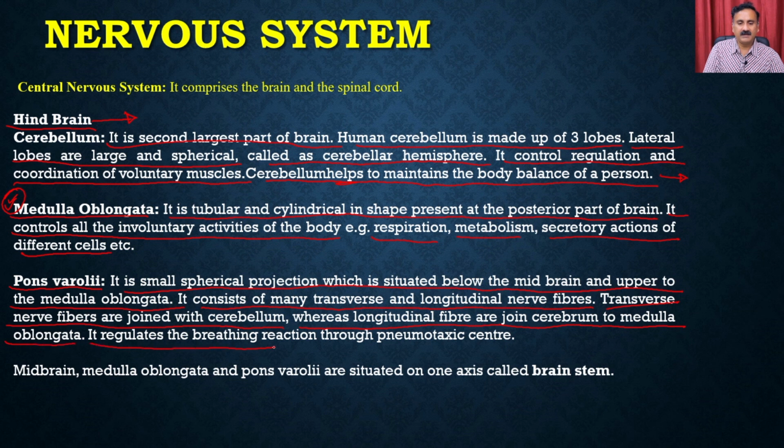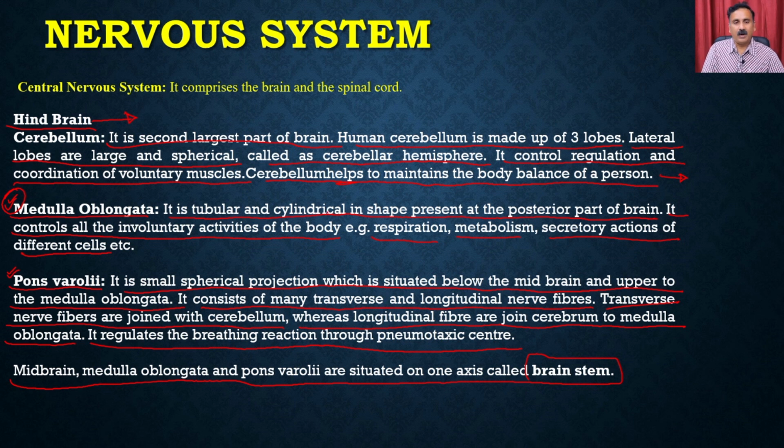It regulates breathing reactions through the pneumotaxic center. So the pons varolii participates in the breathing reactions. The midbrain, medulla oblongata and pons varolii are situated on one axis which is called the brain stem.